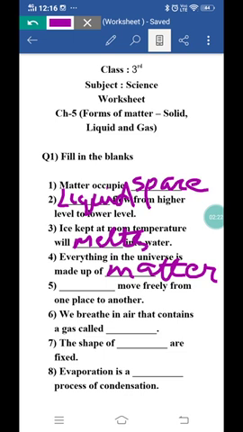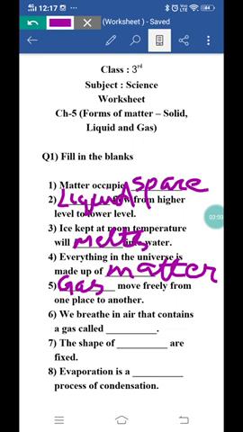Fifth is dash move freely from one place to another. Which of the following matter can move freely from one place to another? It is gas. Gases can move freely from one place to another, and we have studied one example also of this: if your mother lights an incense stick in one room, you can smell the fragrance of that incense stick in another room, because it spreads across the whole house, because gases can move freely from one place to another.